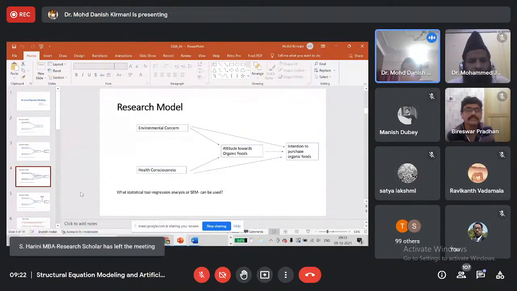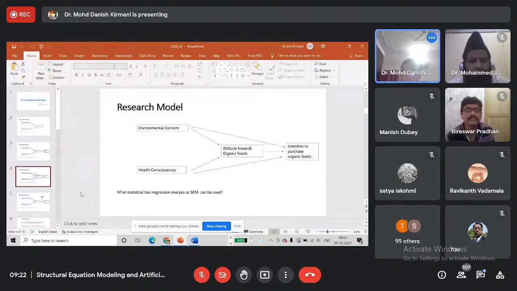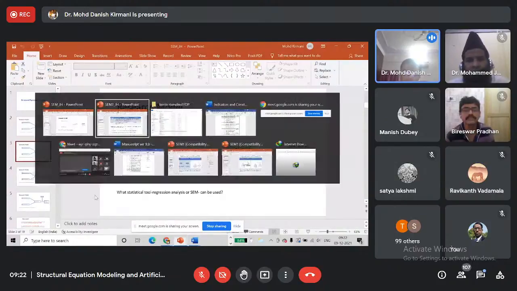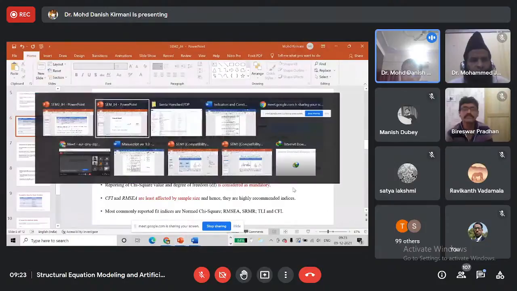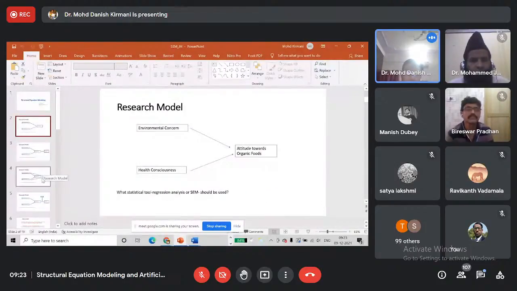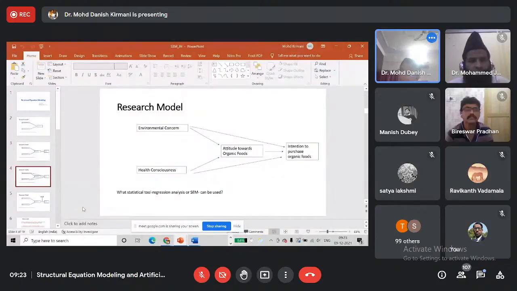And I want to see which model is the best. I'm comparing these models, and I want to see which of these models has the better fit, is providing the better results. So these types of models are competing models. For comparing these models, I will use these fit indices, AGFI and PNFI. With the help of these indices, I will be in a position to suggest whether this model or this model is a better fit.